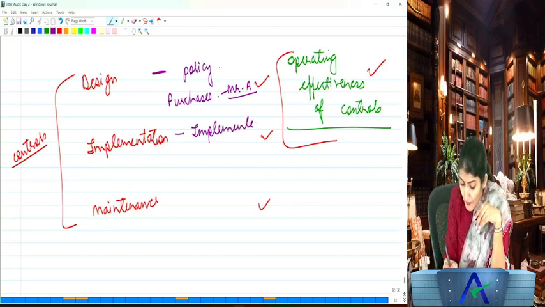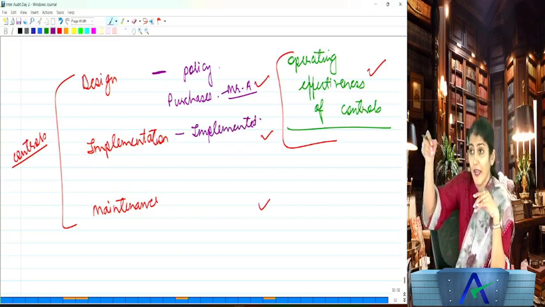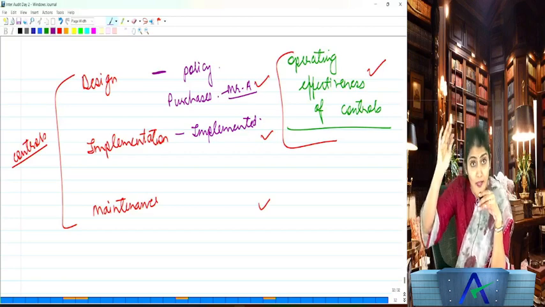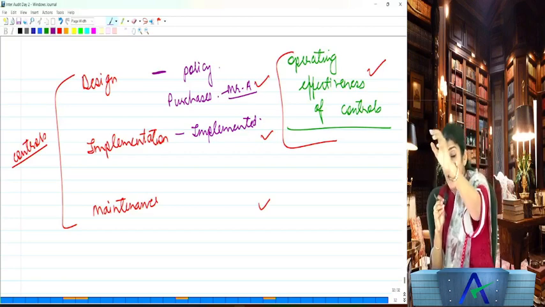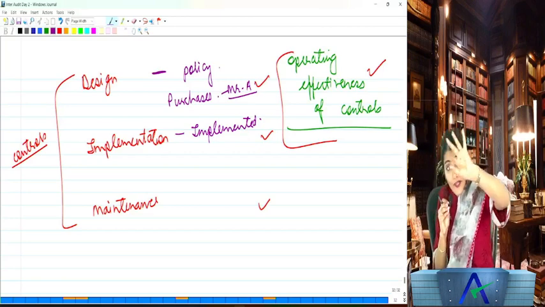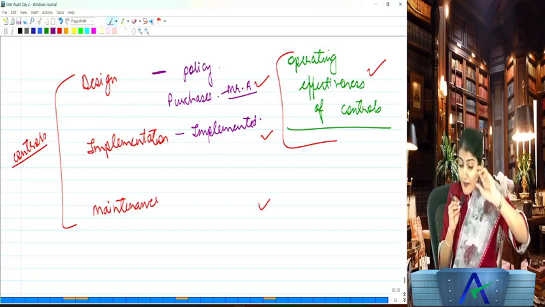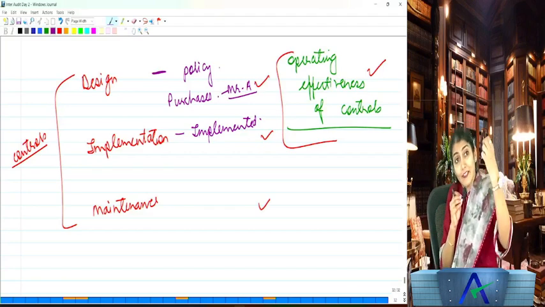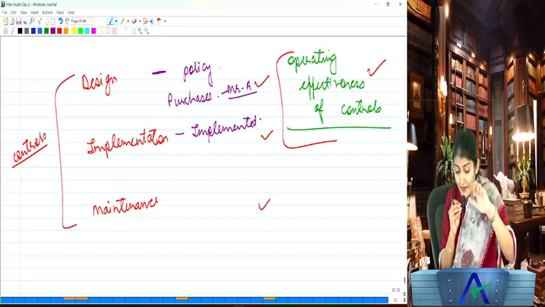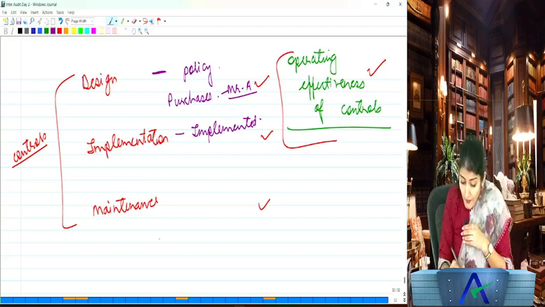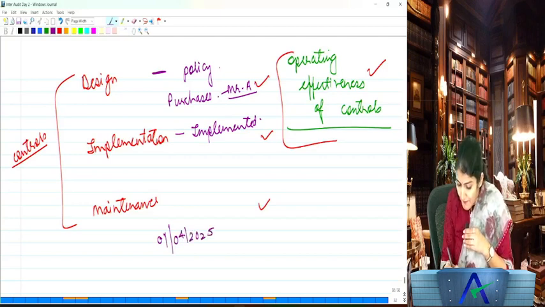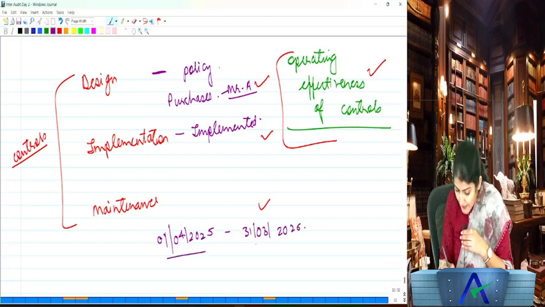Then whatever policy has been designed, whether it has been implemented. What you need to see is whether Mr. A has been informed that it is put in his role, it is his responsibility that whatever purchases the company makes, he authorizes them. So whatever policy has been designed needs to be implemented. Now say we are doing the audit for the year 1st April 2025 to 31st March 2026.